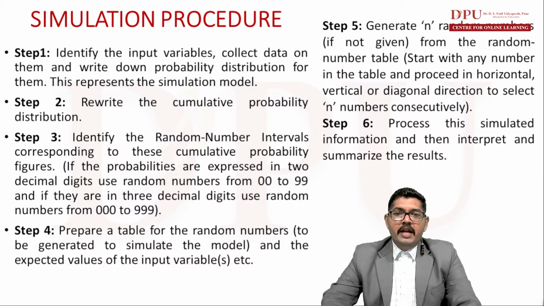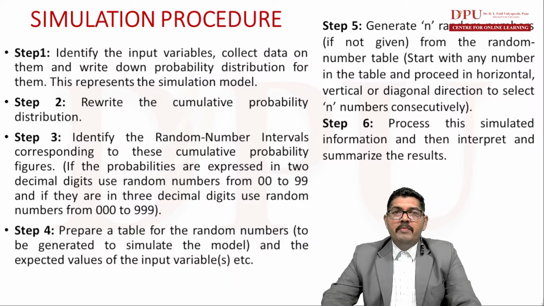Step 2 is to write the cumulative probability distribution. We can easily calculate the cumulative probability distribution from the probability distribution. In step 3, we need to identify the random number intervals corresponding to these cumulative probability figures. We must find out the random number intervals.